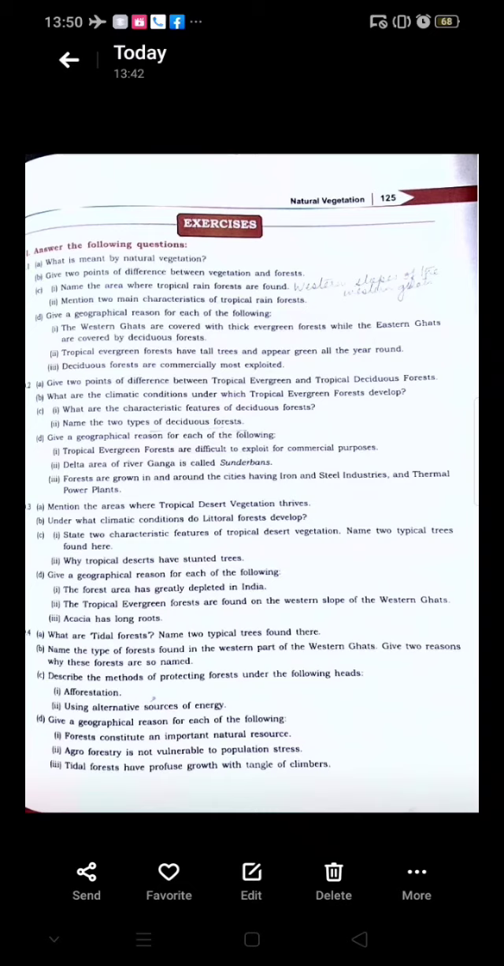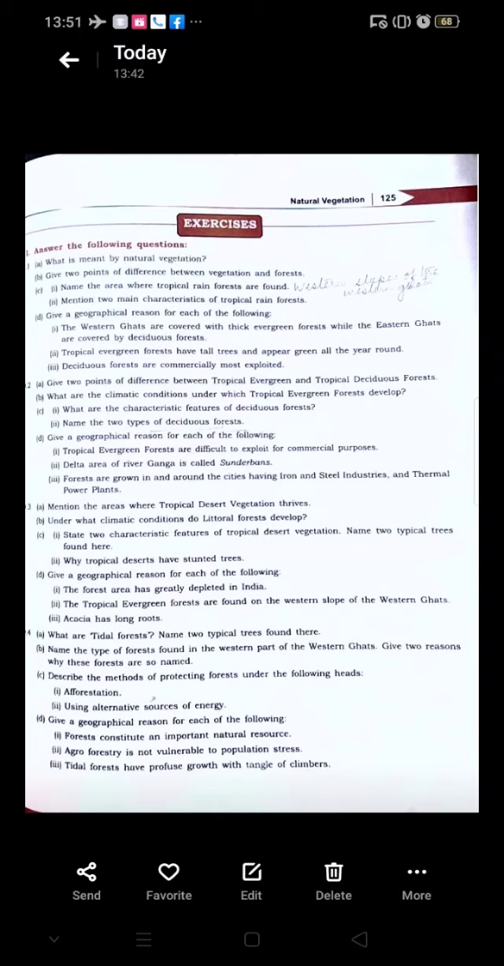What is meant by natural vegetation? We can turn over to page 116. The first paragraph, the last 3 lines. Grasses, shrubs and trees which grow on their own without any human interference constitute the natural vegetation of an area. Is that clear?